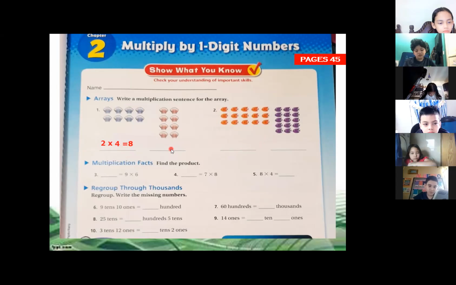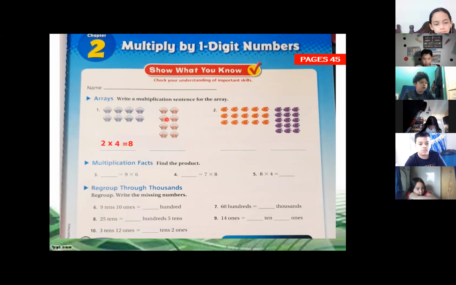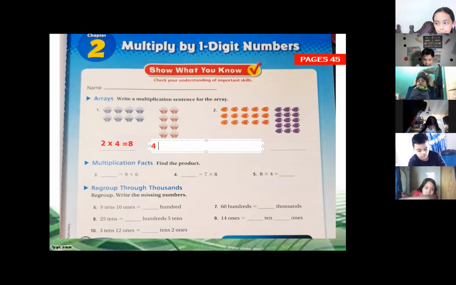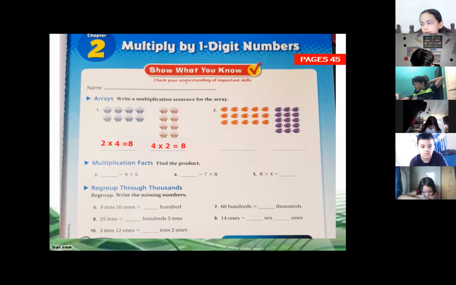Now let's check the other one. How can we solve this, class? How many rows do we have? 4 and 2. 4 times 2, that's right. What's the answer of 4 times 2? 8. Equal 8, excellent. Now, as you can notice, we have the same total, 8, as in the first one. What is the difference between the first one and the second one?